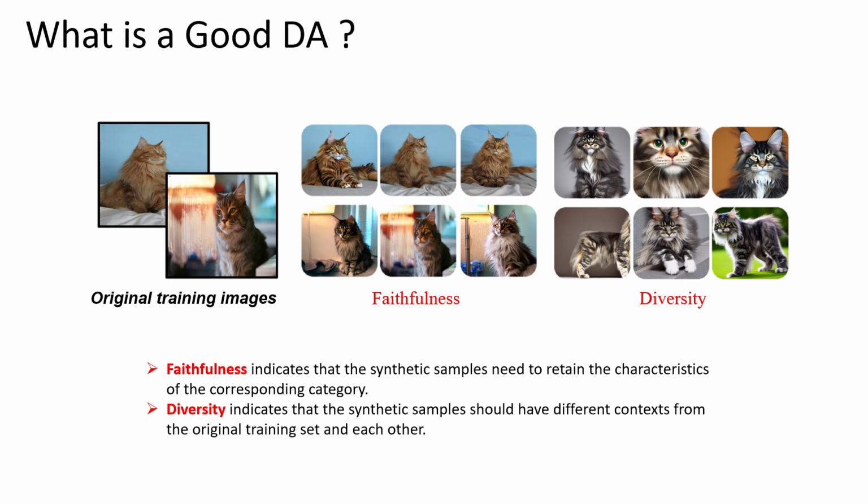The first one is faithfulness, which indicates that the static samples need to retain the characteristics of the corresponding category. Another one is diversity, which indicates that the static images should have different contexts from the original training set and each other.